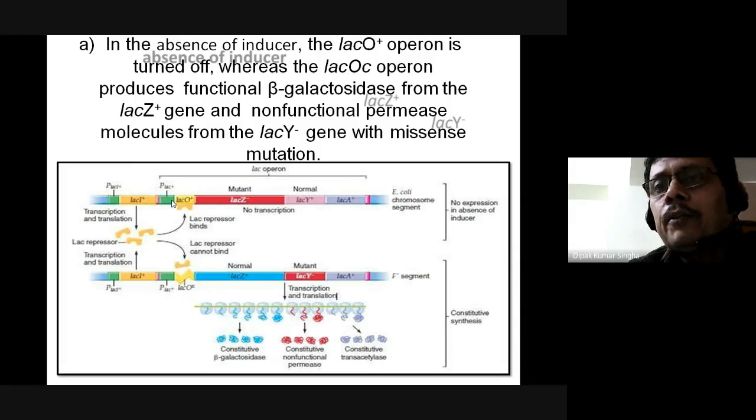This is the lac operon. Here is the mutant, and here is the normal. This is the normal gene. In the case of lacZ, it is a mutant form. In that case, beta-galactosidase is formed, but it is a different protein.